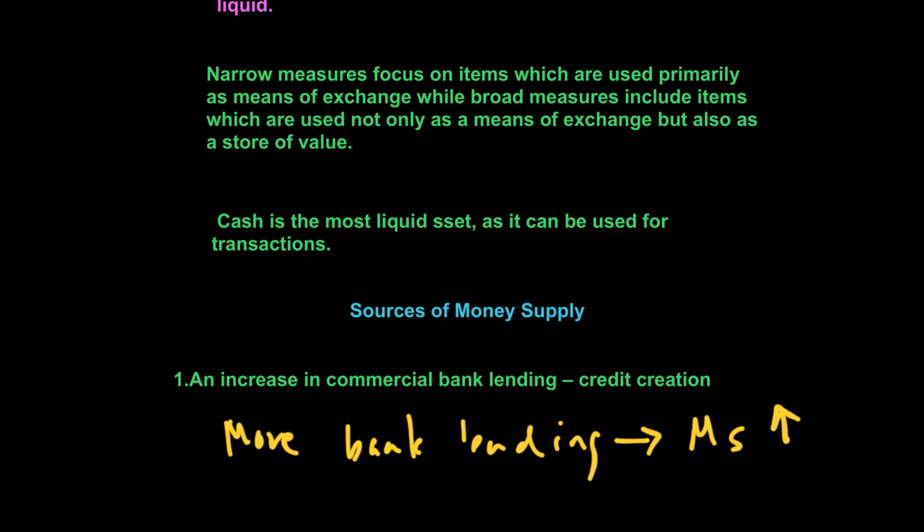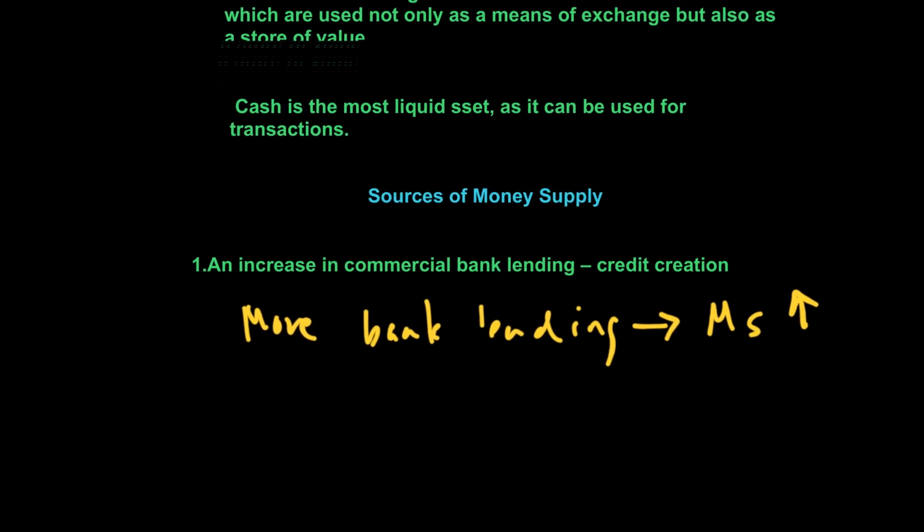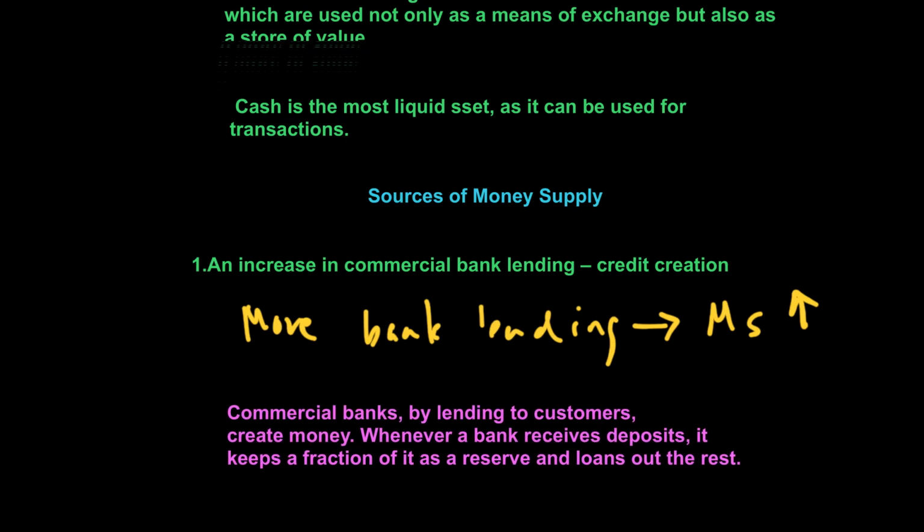Well, the idea simply is that if the commercial bank is lending to customers, that will result in creating more money. Whenever a bank receives a deposit, what happens is that it keeps some part of it in reserves, while the rest that it has, it lends out. And by lending it out, the money supply in the economy goes up.